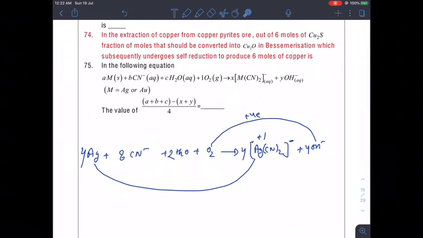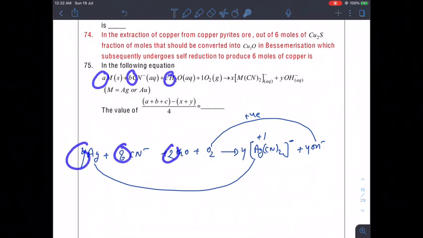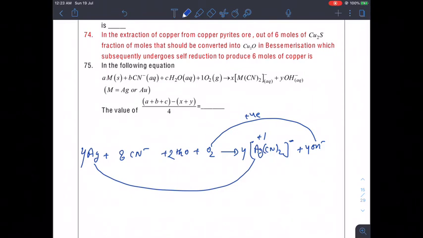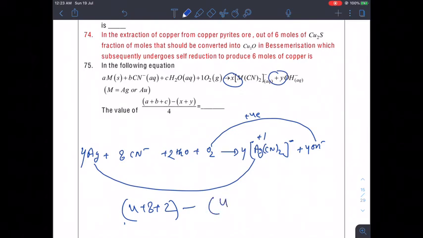Now we have the values of a, b, c, that means 4, 8, 2. So 4 plus 8 plus 2, minus x plus y, that means this one and this one, 4 plus 4, and the whole divided by 4.